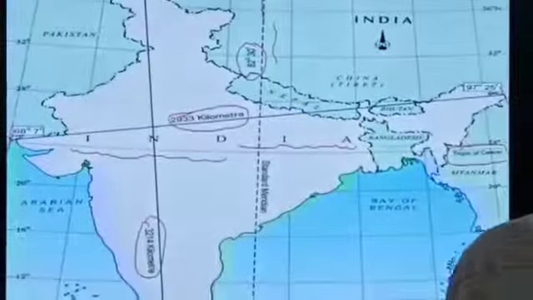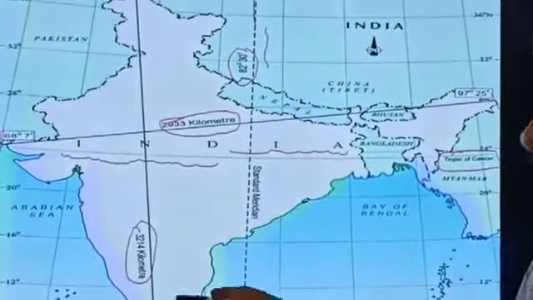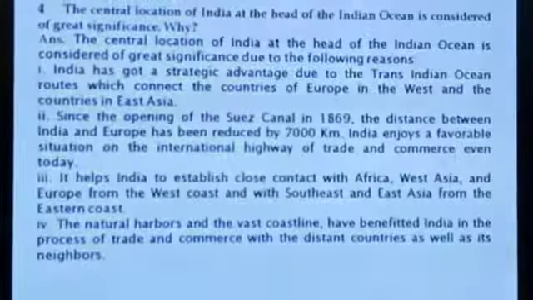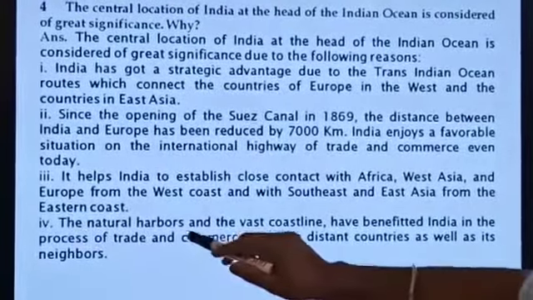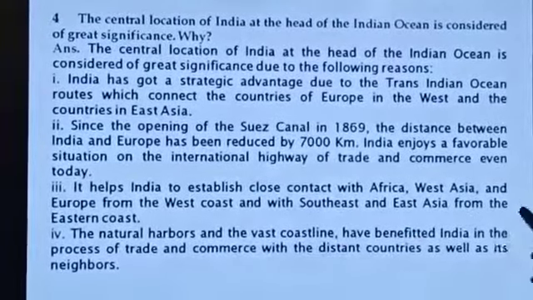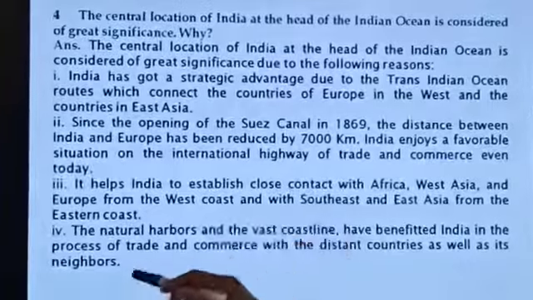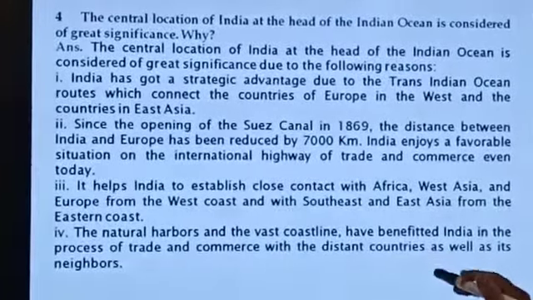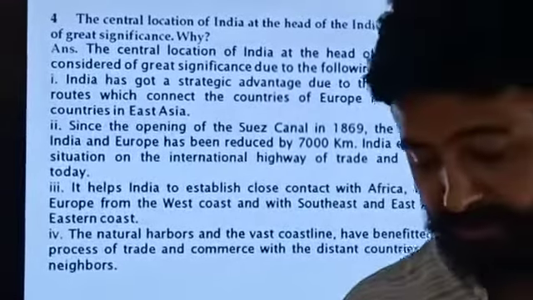We have read that India has a long coastline, 7,516.6 kilometers, right? The last point they have mentioned: the natural harbors and the vast coastline have benefited India in the process of trade and commerce with distant countries as well as its neighbors, right?